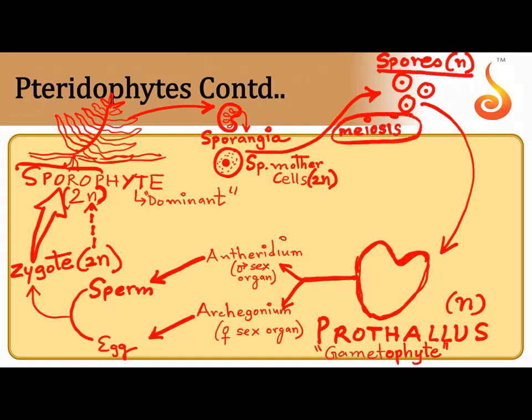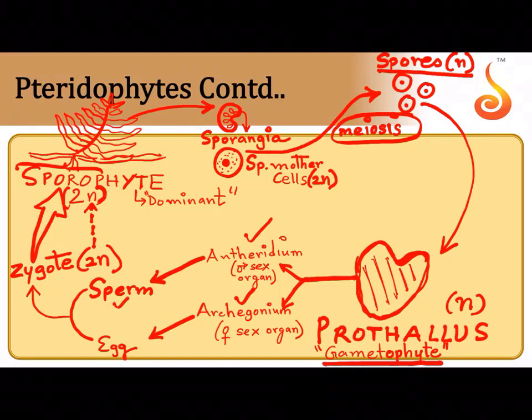How? Because by meiosis. The spores germinate into this heart-shaped, undifferentiated thalloid structure called prothallus, which is a gametophyte. How do you know it is gametophyte? Because it takes part in sexual reproduction. For that it has a male sex organ called antheridium, a female sex organ called archegonium.